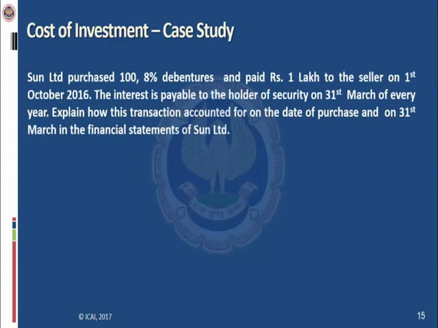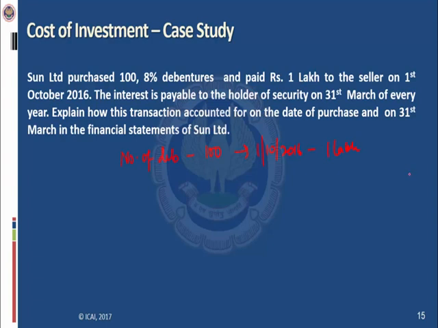Sun Limited purchased 8% debentures and paid rupees 1 lakh to the seller on 1st October 2016. So the number of debentures is 100. The debentures are 8%. It means the debentures will provide a return of 8% in the form of interest. Sun Limited paid 1 lakh rupees to the seller on 1st October 2016.